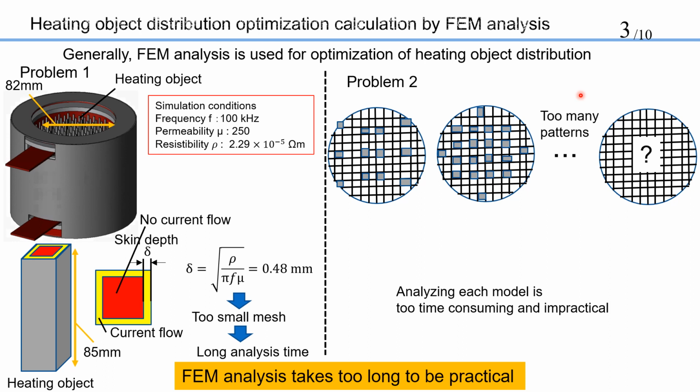Optimizing uniform heating requires changing the heating object distribution in all parts. Searching each model is excessively time-consuming and impractical. I will talk about my approach to solving this FEM analysis problem on the next page.